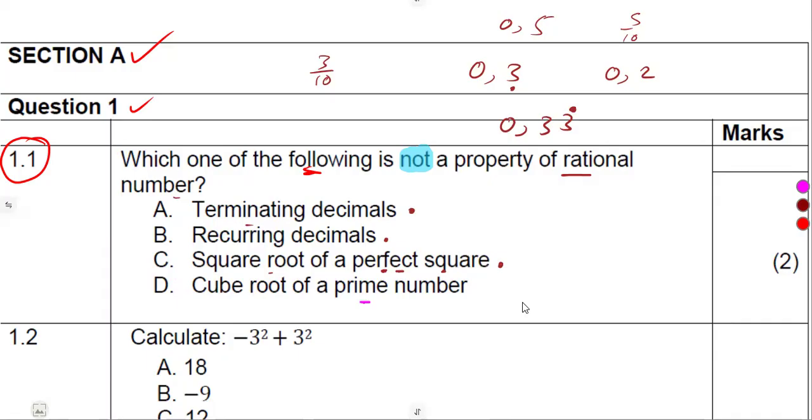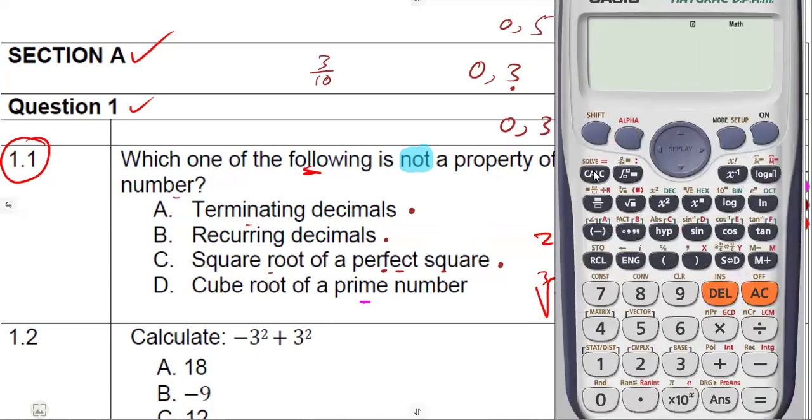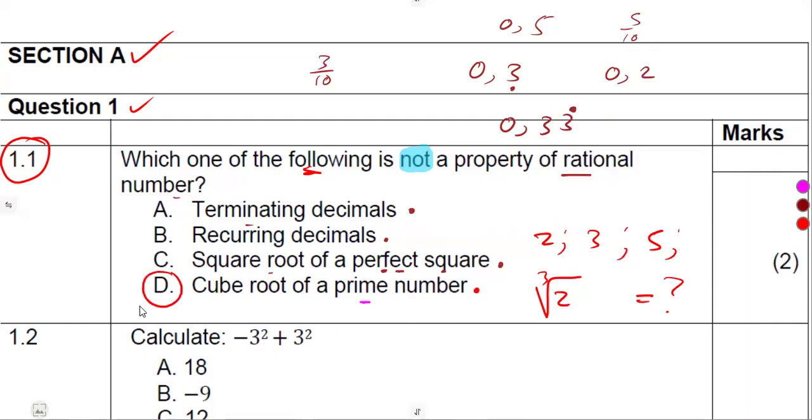All right, let's move on to D, the cube root of a prime number. Guys, what is a prime number? A number that is divisible by 1 and itself. Remember, if you are listing prime numbers, 2, 3, and we find the cube root of these, are they going to give us a rational number? No. Is the cube root of 2 an exact value? No. Can we determine the cube root of 2? No. Even on our calculator, look at this, an endless decimal. This is not a rational number. So the perfect answer was going to be D on that one.